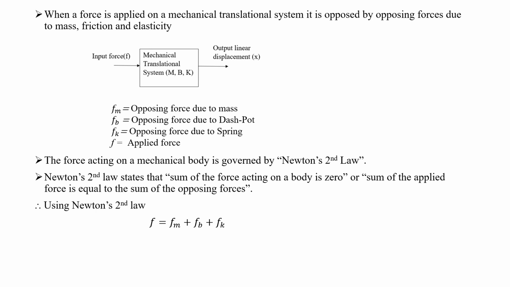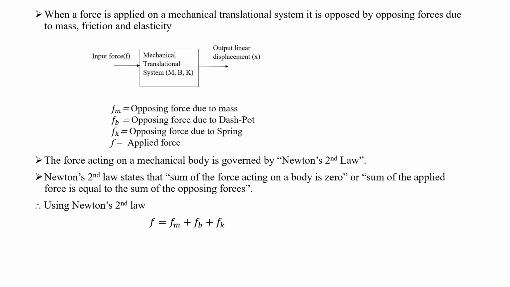For this mechanical translational system, we are applying a linear force F. When we are applying a linear force F, due to that there will be a linear displacement X. This applied force will be opposed by the opposing forces which are generated inside the body. So this mechanical system is having the effect of M, B and K, so it will produce opposing forces of Fm, Fb as well as Fk.